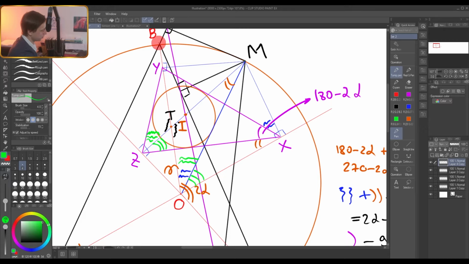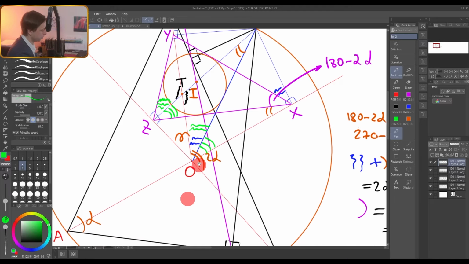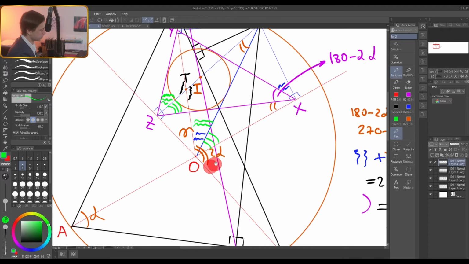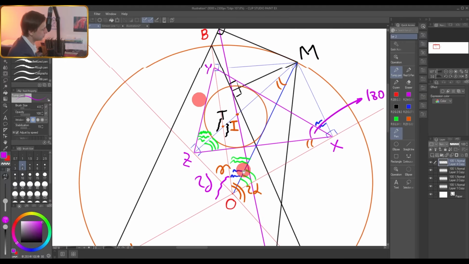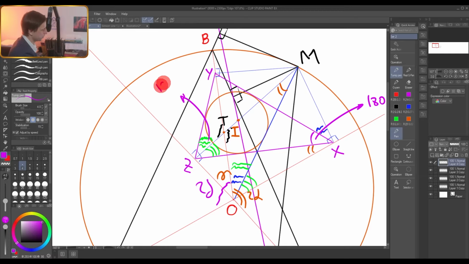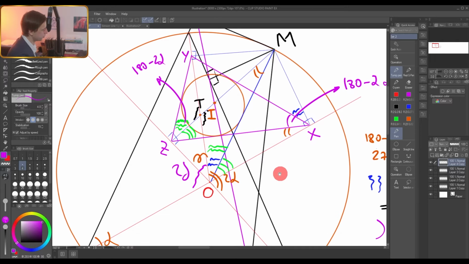It's the angle between BO and AO. So again, this angle, if we mark C as gamma, this one is gamma, this one is 2 gamma, and this one adjacent angle is 180 minus 2 gamma. Therefore, this one is 180 minus 2 gamma. And you see, it's a super convenient thing.